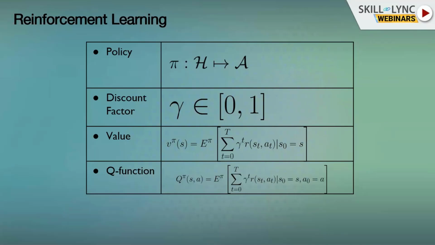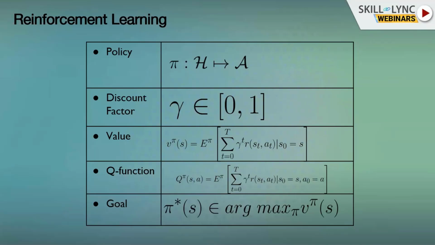Okay, so this is a very important quantity. Again, the goal of reinforcement learning is to maximize the value. So we want to find the policy that would maximize the value out of all policies that we were looking at. That's the goal of reinforcement learning.